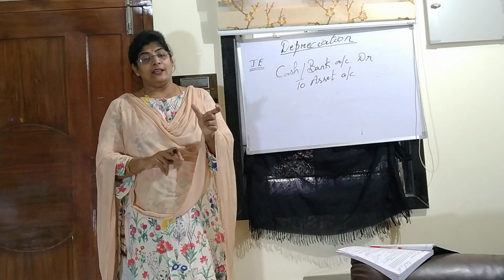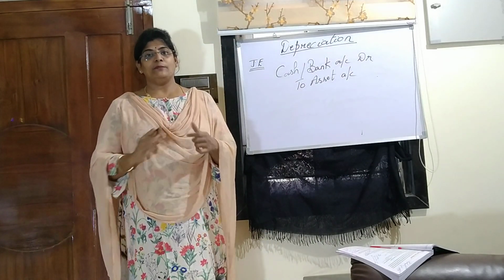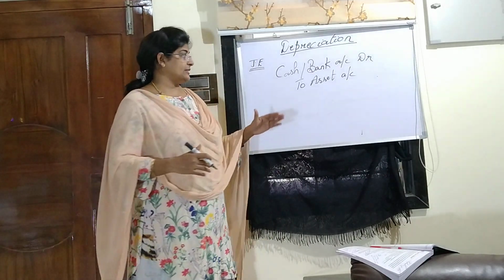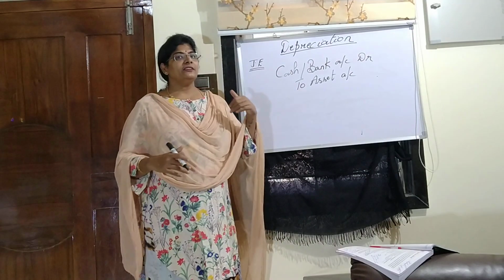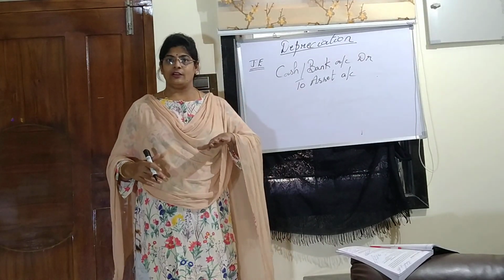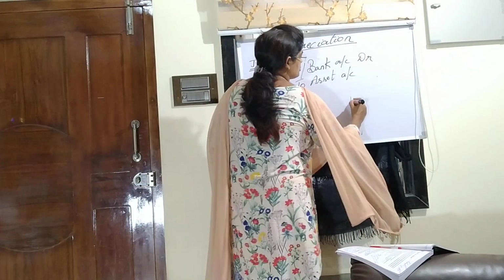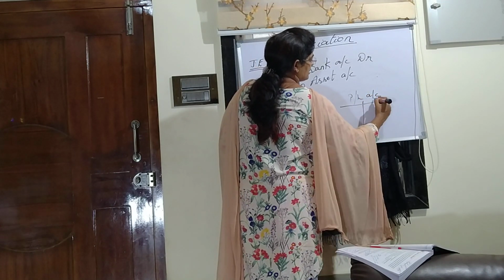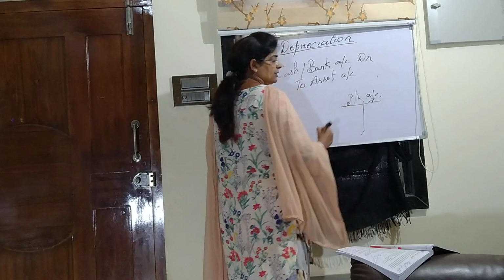But if I sell for less than that value, it is a loss to me. So when we sell an asset, either we make a profit or a loss. And where do we show it in our financial position? In our profit and loss account, incomes on the credit side, expenditure on the debit side.